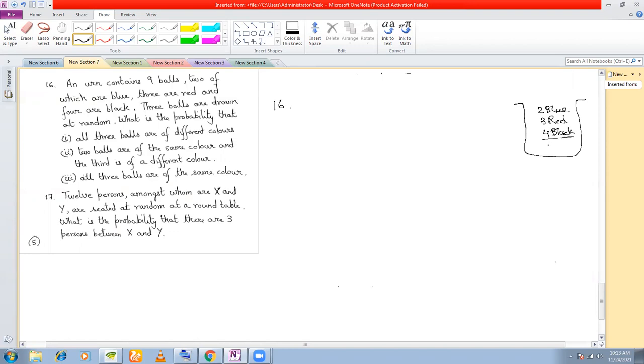So the total is 9 here, and 3 balls are drawn at random.